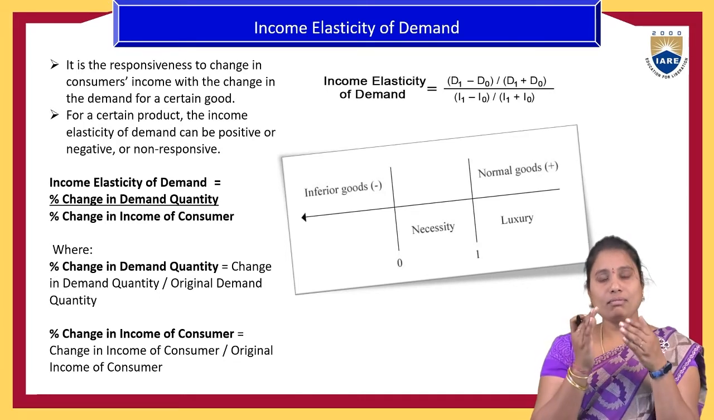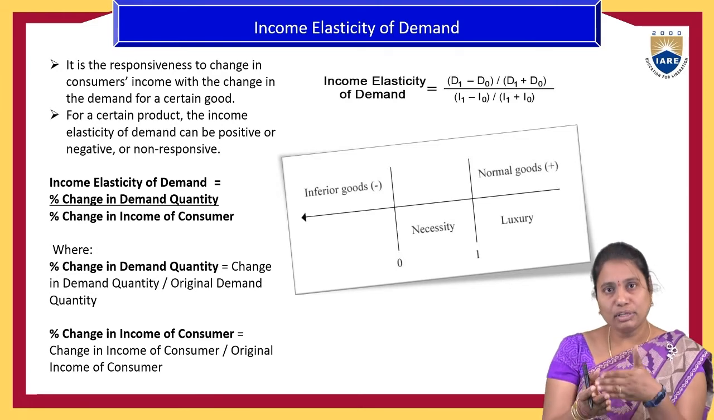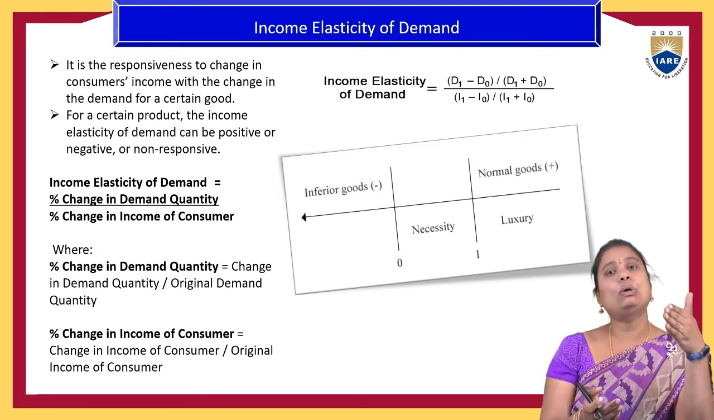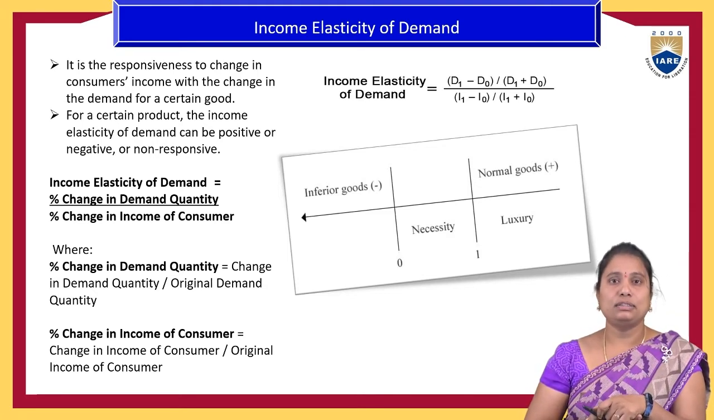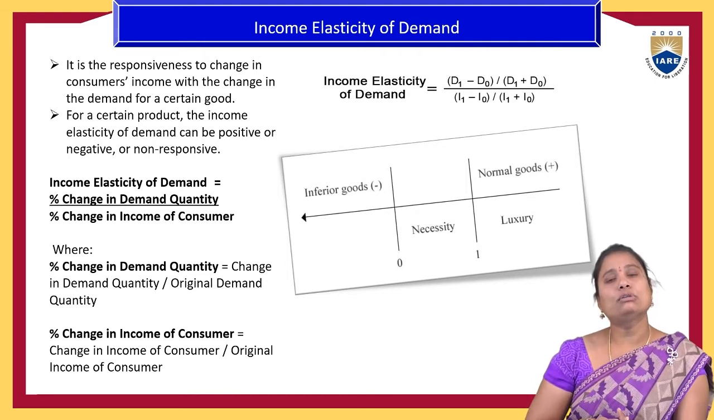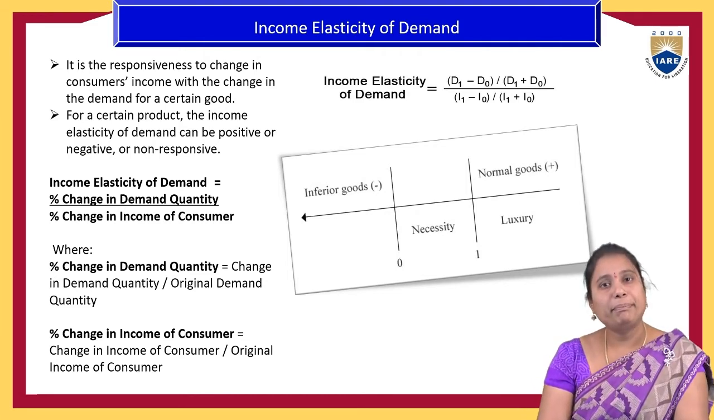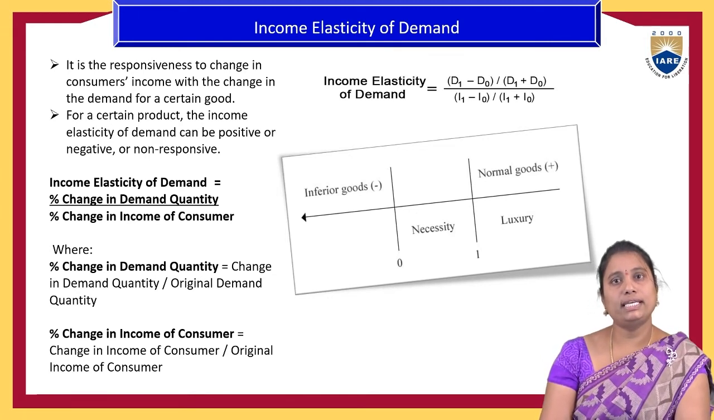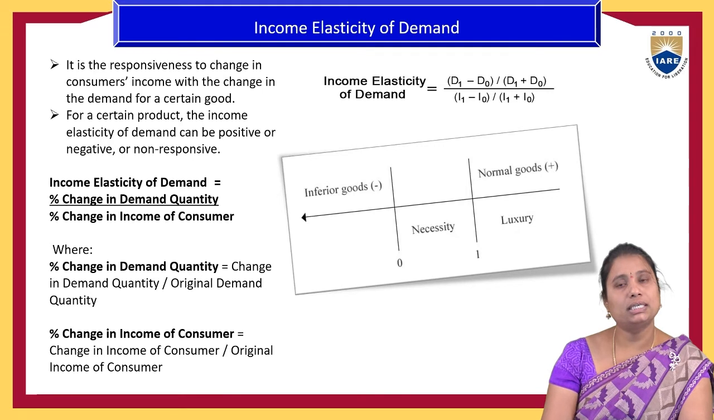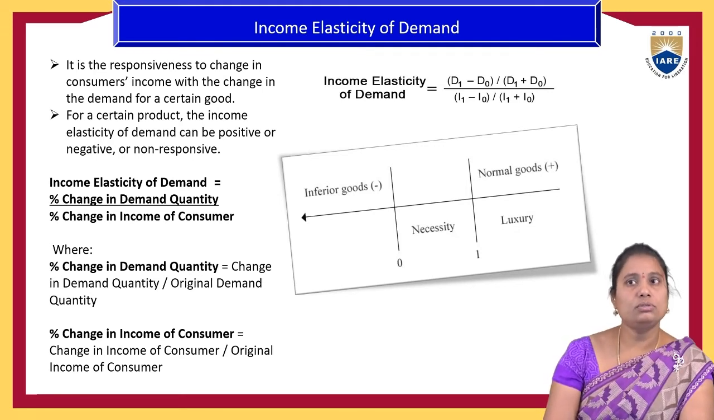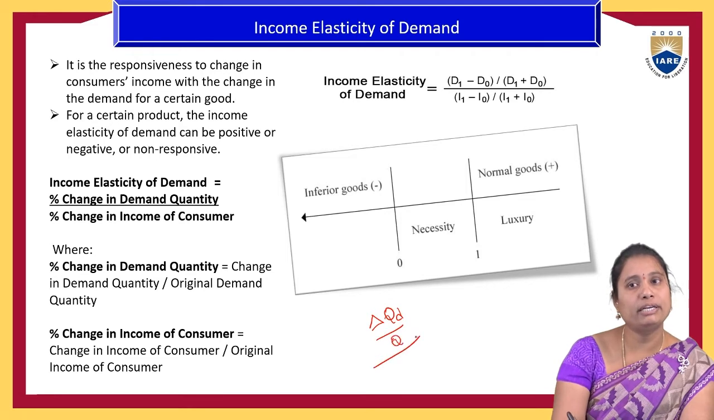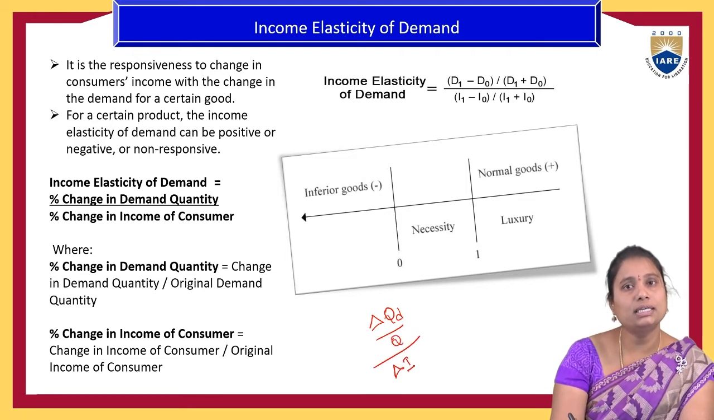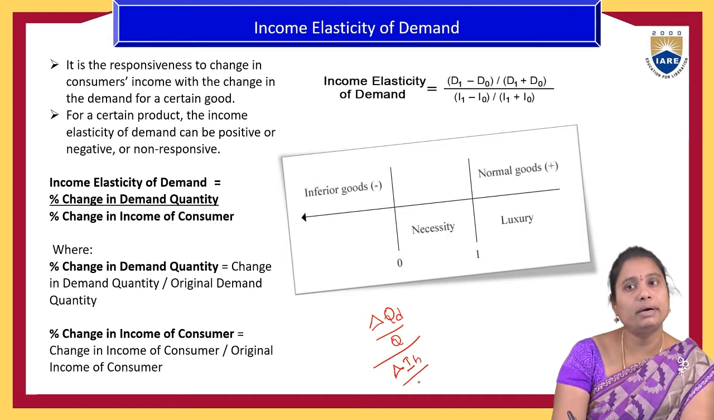So a change in the income of the households and its impact on the quantity demanded of a product is called the income elasticity of demand. Here it is denoted by the formula: percentage change in quantity demanded divided by percentage change in the income of the consumers. Same as the previous ones, we can denote it as change in quantity demanded divided by quantity, divided by percentage change in the income of the households divided by income.